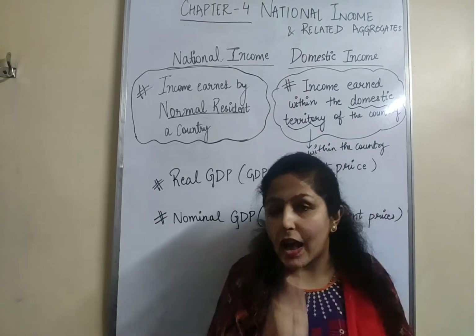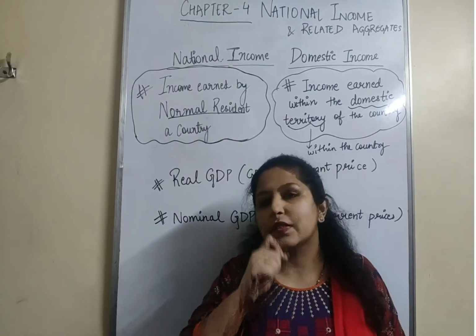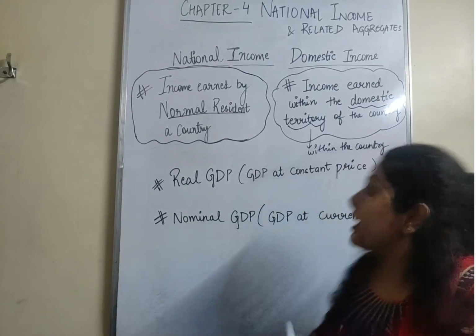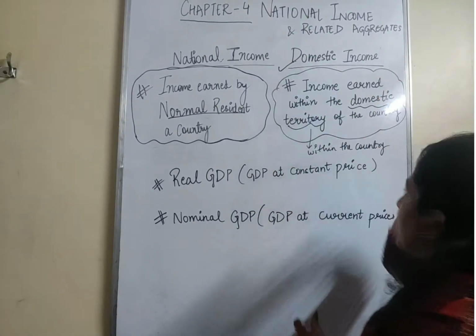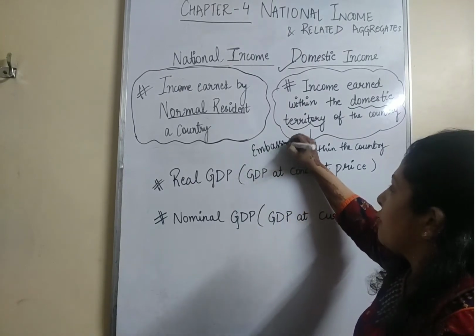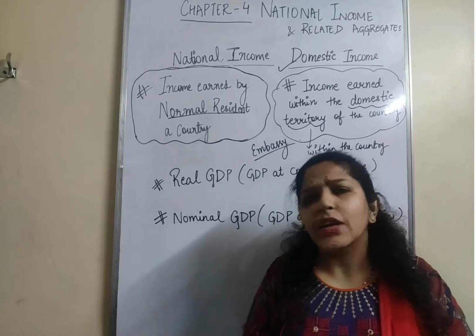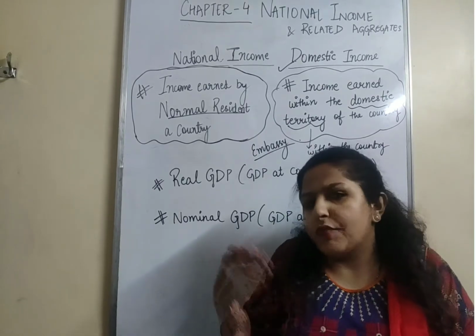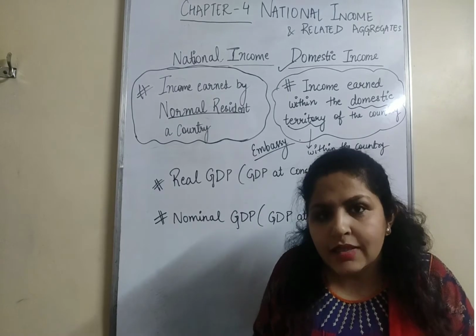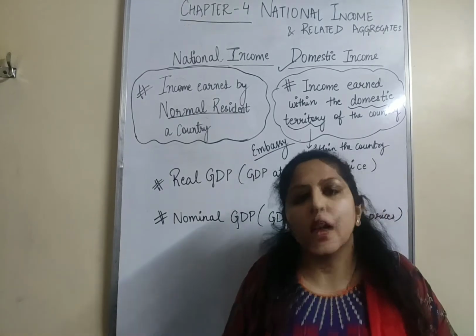If it is asked whether Indian embassy profit will be included in domestic income or not, you will say yes, it will be included in domestic income, because though it is not located in India, it is somewhere outside, it is still within the boundaries of the country because it is a part of the country.